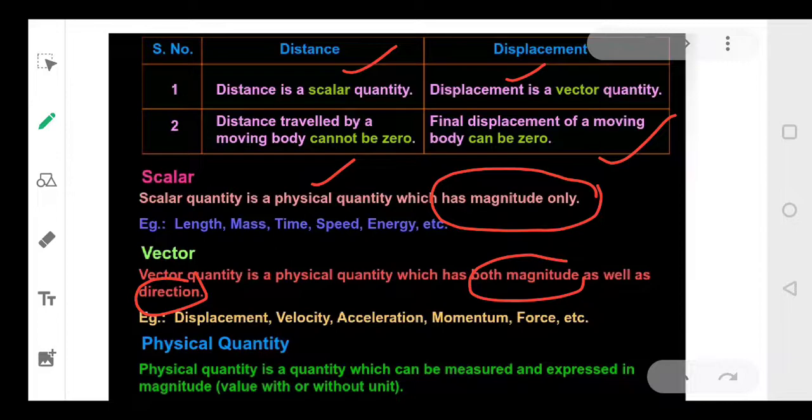Distance and displacement both have the same units, that is either meters or kilometers. Both will be used. Other than distance, length, mass, time, speed, energy are also scalar quantities. Displacement is one of the vector quantities. Velocity is also a vector quantity. Acceleration, momentum, force are also vector quantities.